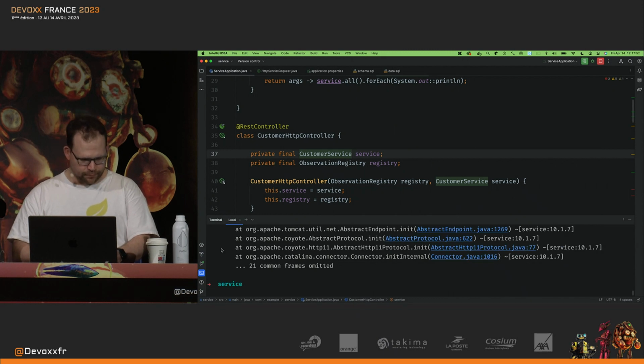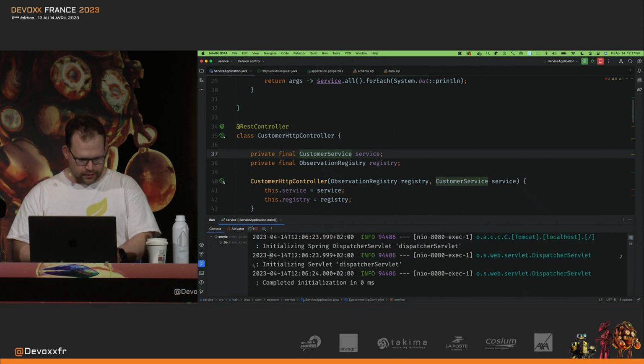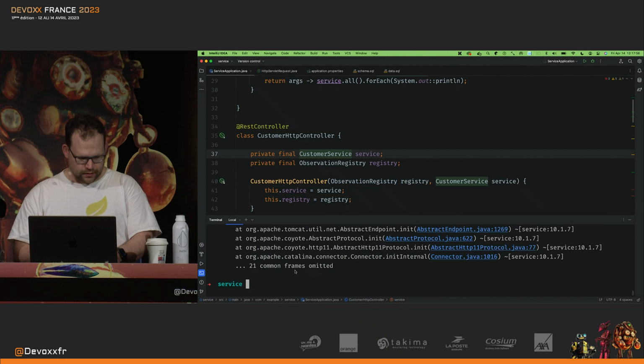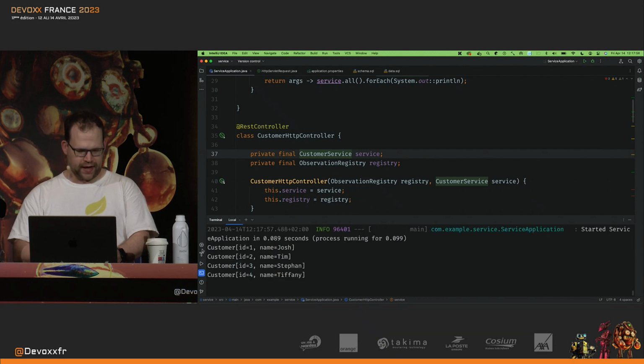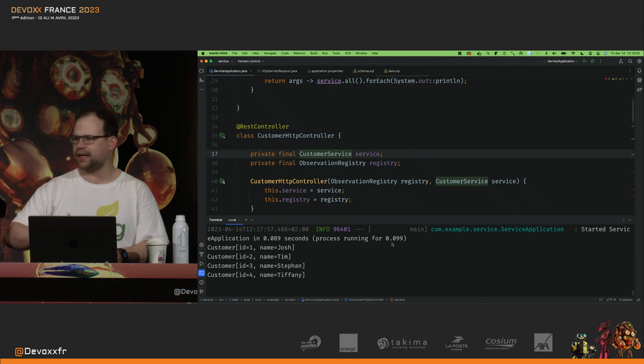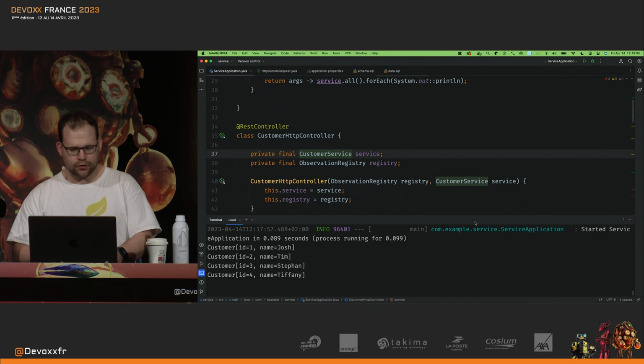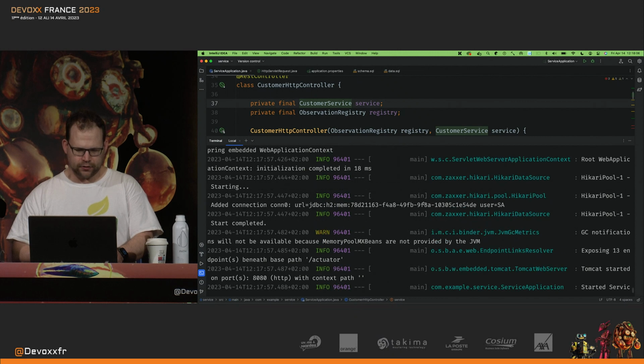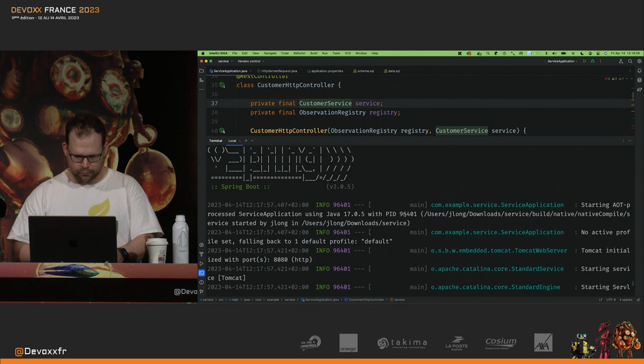Oh, we have the port running already. We have the process running. Oops. Here we go. And there we go. Good, look at that. So there's our application, our 4 records in a tenth of a second. Really good, really fast. Good for serverless if you do that, but I don't really care about the startup. What I care about is memory, right?